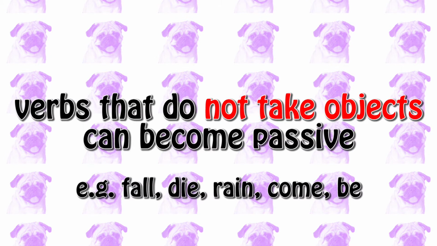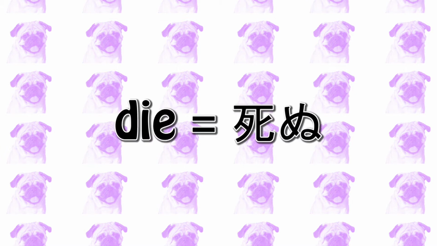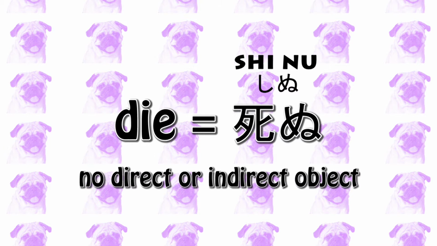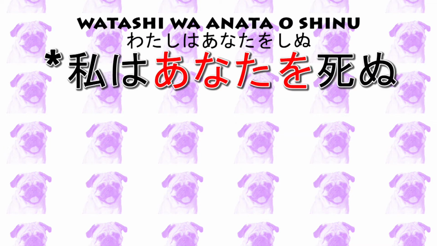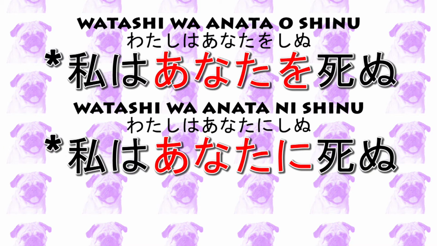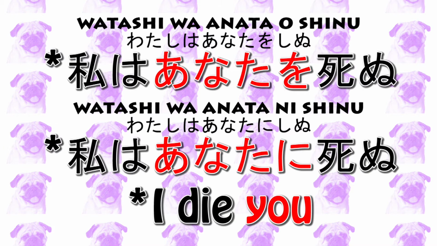The first and the most distinctive feature of the indirect passive is that you can use verbs that do not take direct or indirect objects. For example, the verb for to die in Japanese is shinu, and shinu is a verb that does not take an object. So you do not say watashi wa anata o shinu or watashi wa anata ni shinu, just like you would never say in English, I die you.